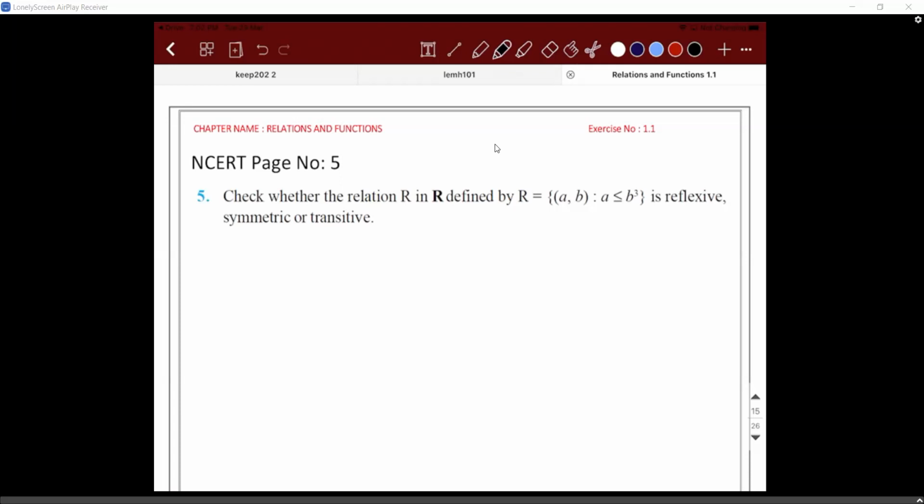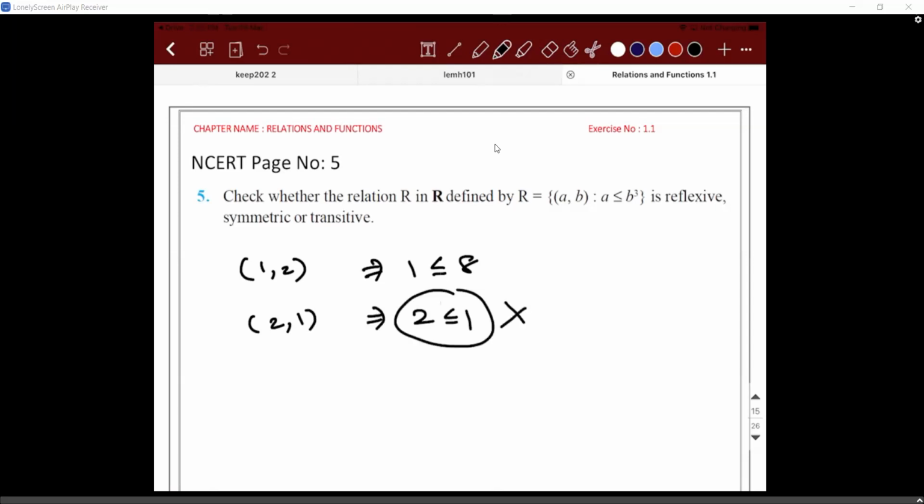Symmetric, what numbers can you take? Again, you can take fractions itself. So (1, 2) you take, you are trying to say 1 is less than or equal to 8. (2, 1) you take, 2 is less than or equal to 1. This is not, okay. What about transitive?